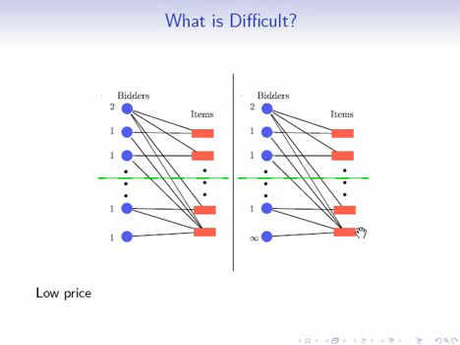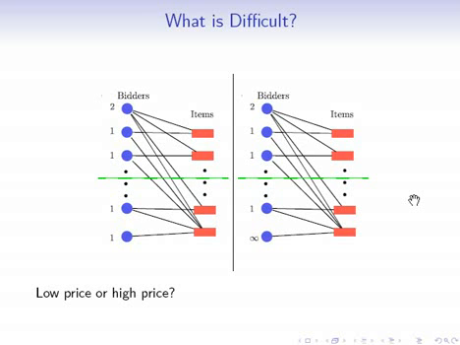Then what happens is it's very likely that the single item that the infinite weight bidder is bidding on is going to get sold to somebody else who's bidding very low for it, who's bidding 1, because it's very likely that one of these other bidders is going to come before the infinite weight bidder in the random permutation. So this other example suggests that we need a high price to be set for the items. It's really this tension between low price and high price that makes the generalization difficult.